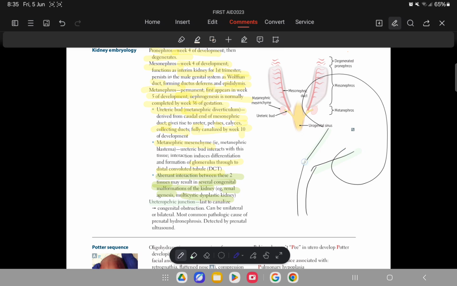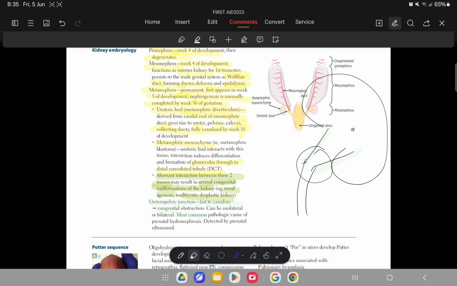This junction is known as the ureteropelvic junction, and it will canalize last, after all the other structures are canalized. So it is said here that it is the last to canalize. Hence, if there is any congenital obstruction, it can occur here most commonly.